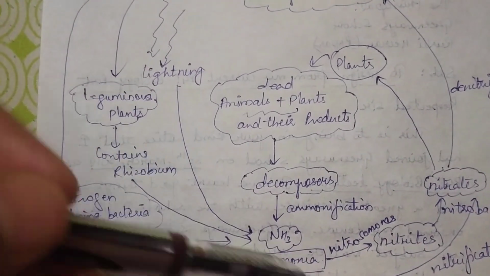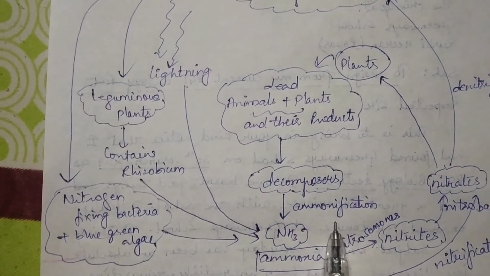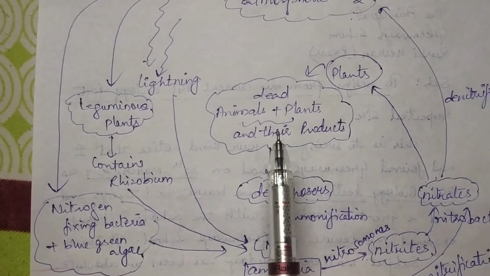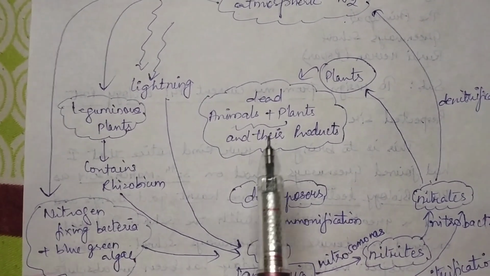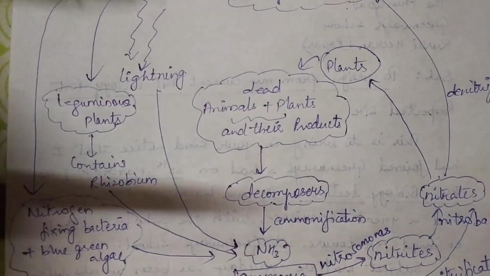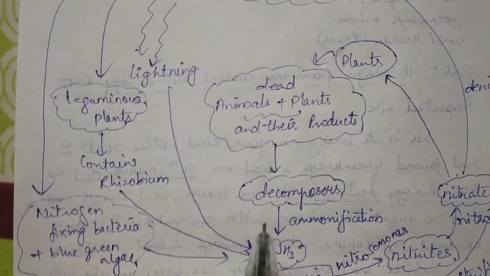Okay, now you also have a doubt in ammonification. So what is ammonification? There are dead animals and plants and their products. They contain proteins, and we should know that protein consists of amino acids, and these amino acids are composed of nitrogen.